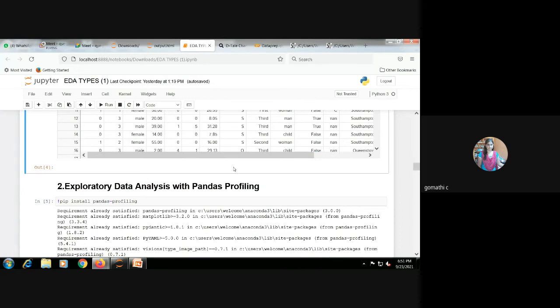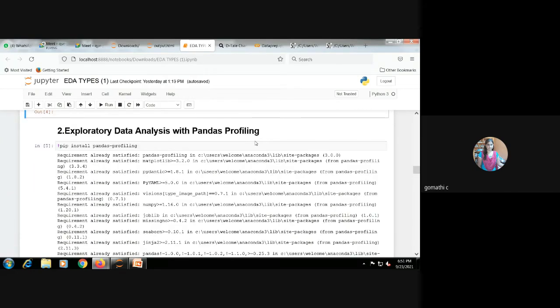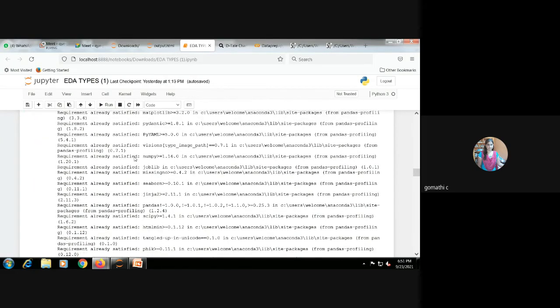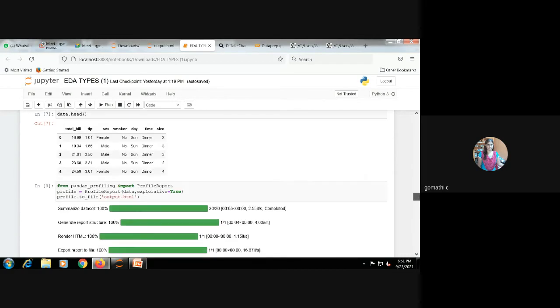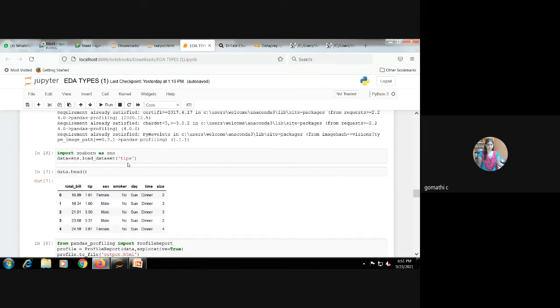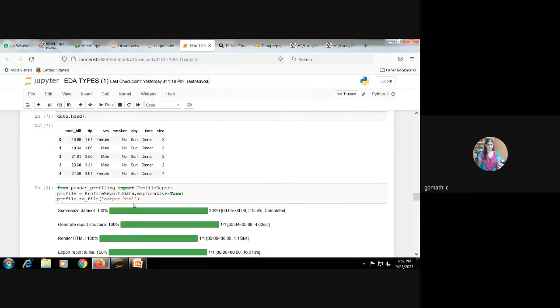I will show it now. This is pandas profile. How we have to install pandas profile is the same way we installed detail. We install using pip install pandas profile. It will take some time. So before, I used to import this data. For detail, I used Titanic. Here I am using the tips data set. This is the first 5 rows of the data set.